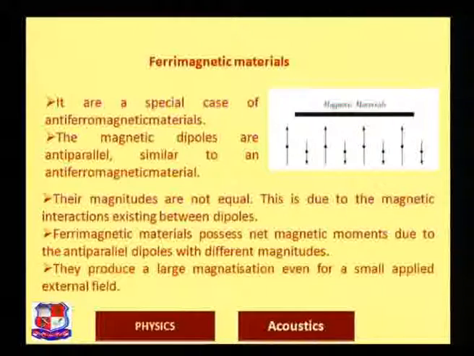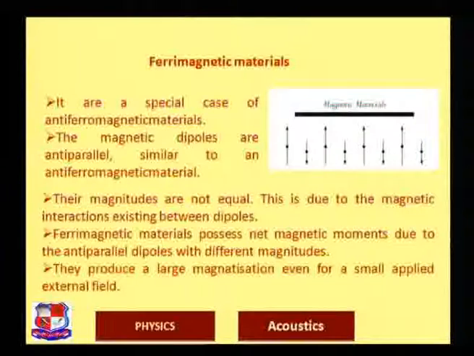Ferrimagnetism is the fifth type of magnetic material. It is a special case of antiferromagnetic materials. Here the dipole moments are aligned opposite to each other, but their magnitudes are not similar.